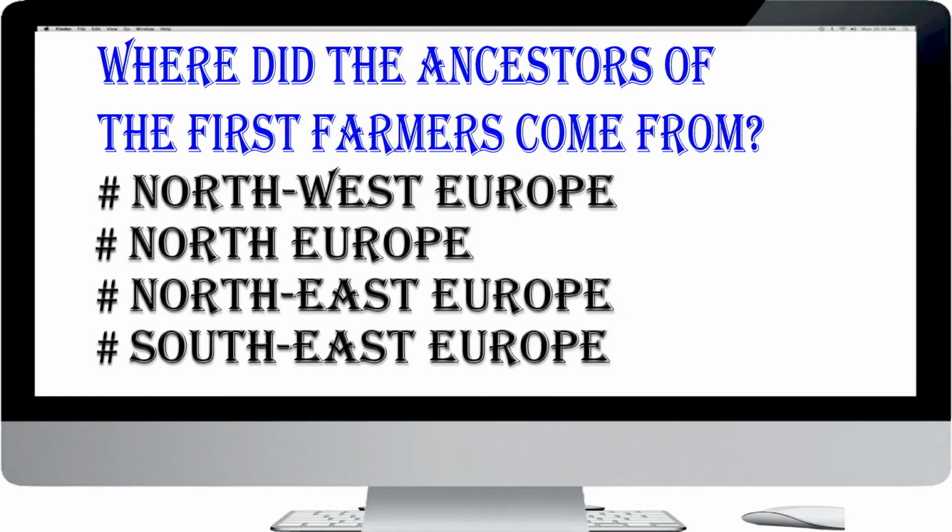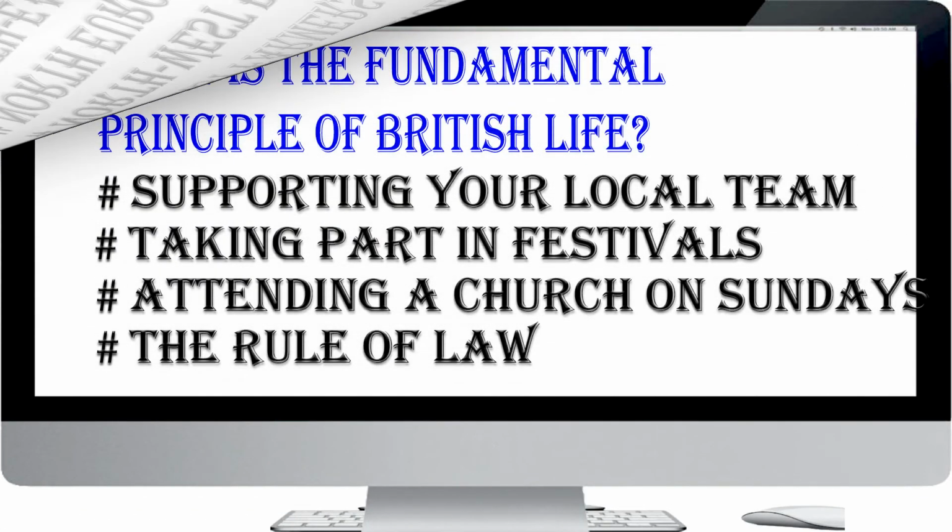Where did the ancestors of the first farmers come from? Northwest Europe, North Europe, Northeast Europe, Southeast Europe. The answer is Southeast Europe. The first farmers came to Britain 6,000 years ago. The ancestors of these first farmers probably came from Southeast Europe.